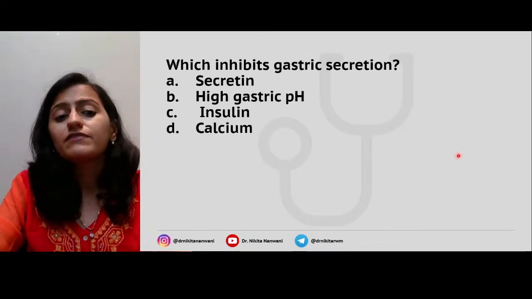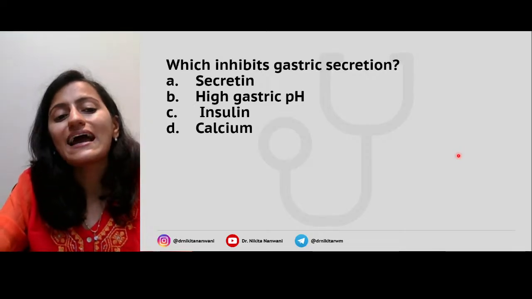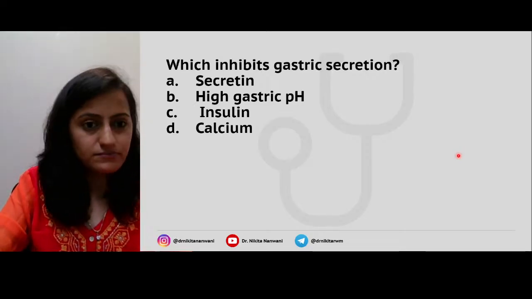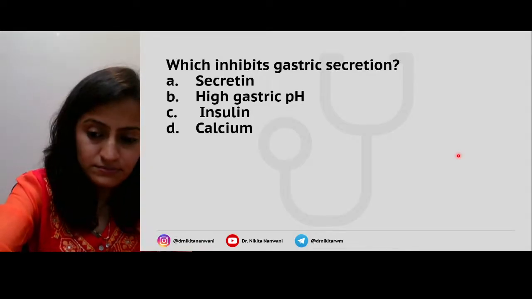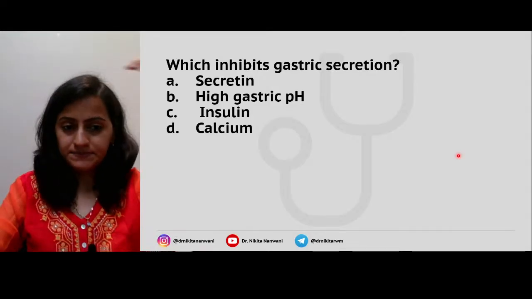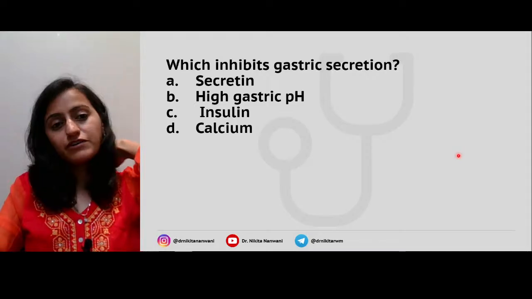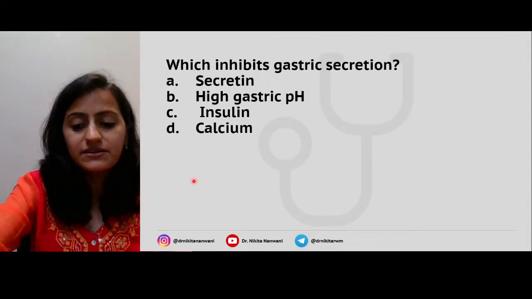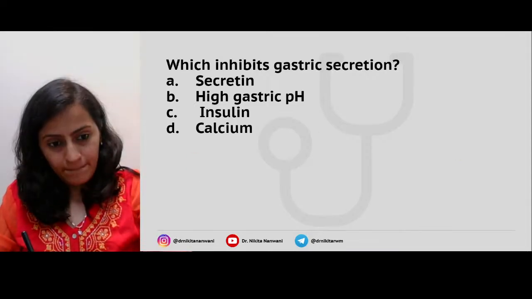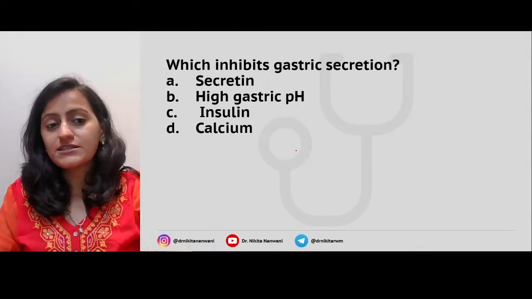Next one, which of the following inhibits the gastric secretion? What do you think would be the answer to this?